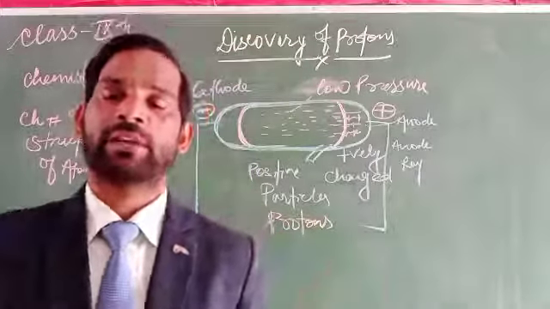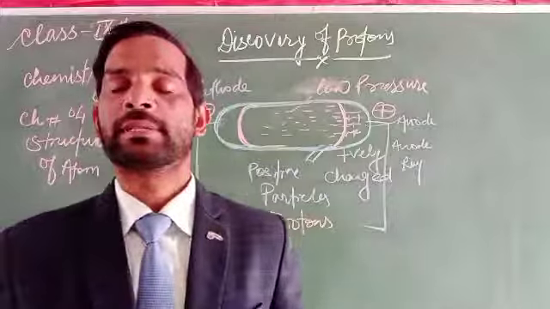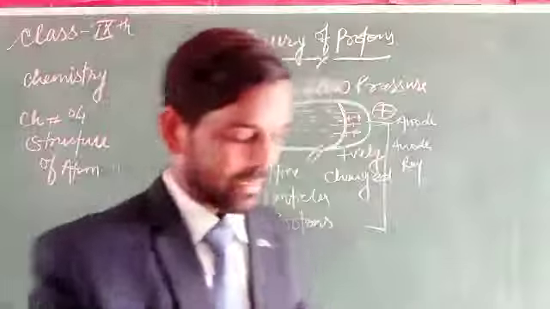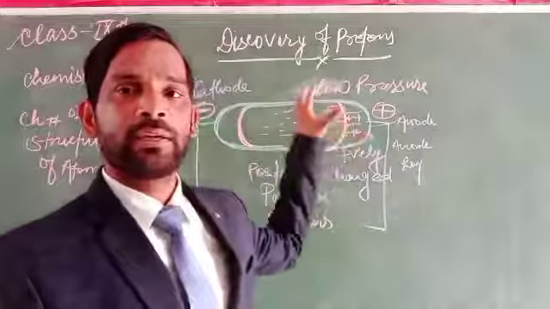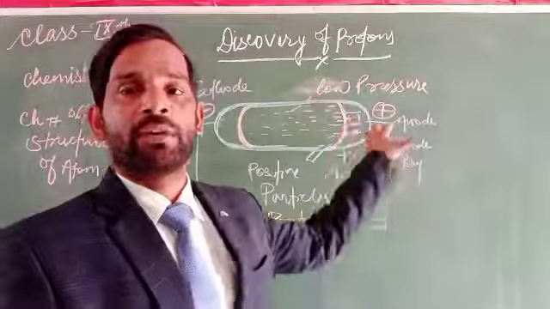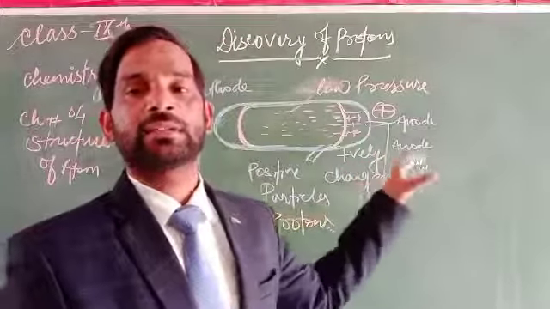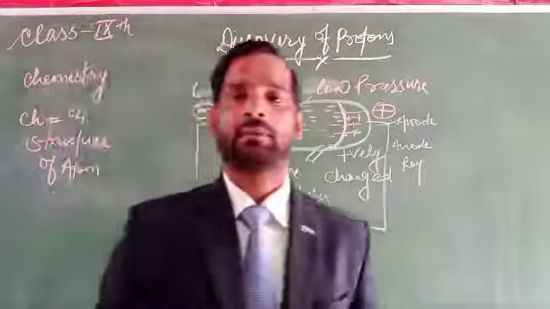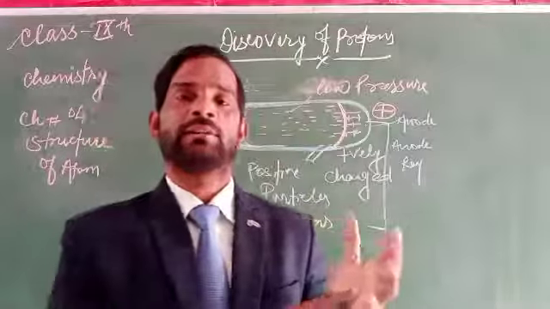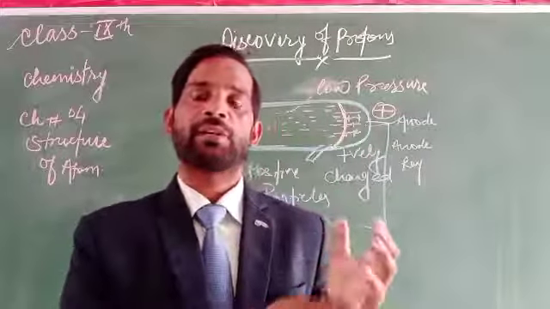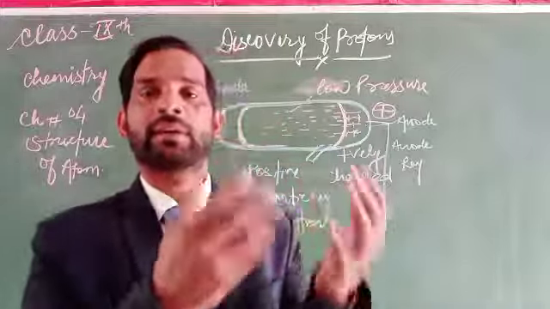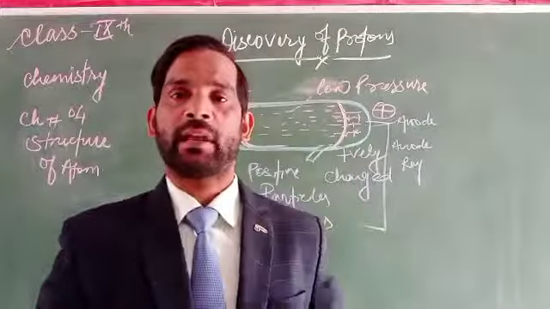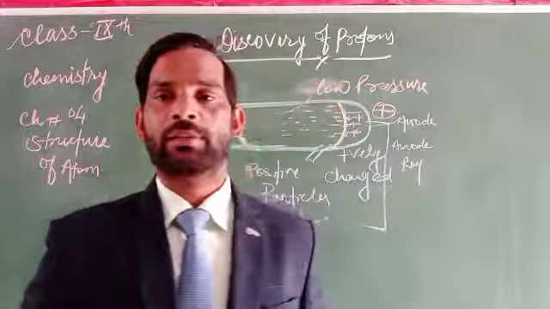If electrons are removed, there is a positive charge, and if there is a positive charge, there will be chances for what? Fast moving particles in the hydrogen gas, in the form of protons. How are protons obtained in the case of hydrogen gas? Because hydrogen gas is the smallest gas and the hydrogen atom is the smallest atom. Some other gases might be taken in place of hydrogen, but hydrogen has the smallest atom, so it can be introduced.